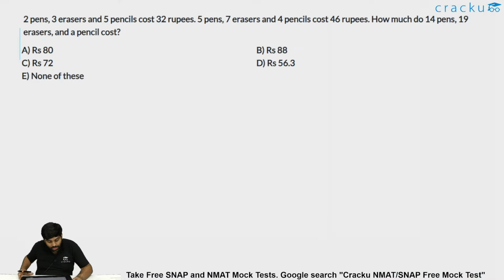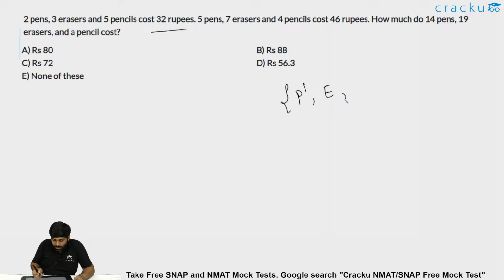Now here it is given that 2 pens, 3 erasers and 5 pencils cost 32 rupees. So let me say P dash is for pens, capital E is for erasers, and for pencils let me say it is P. So if this is the cost price of each pen, eraser and pencil respectively, P dash, E and P, then it is given that 2P dash plus 3E plus 5P value is said to be 32 rupees.